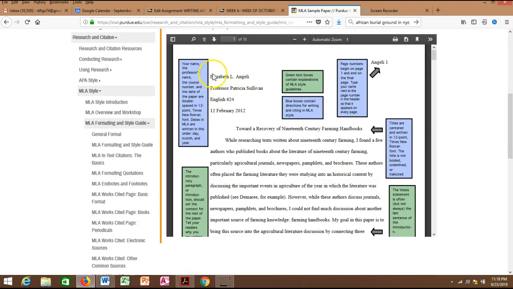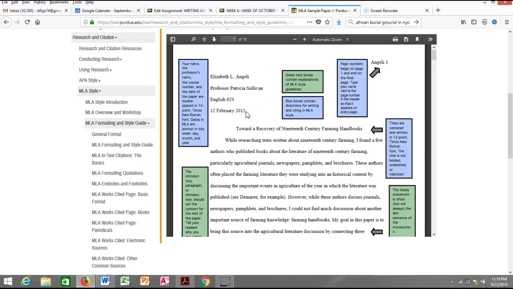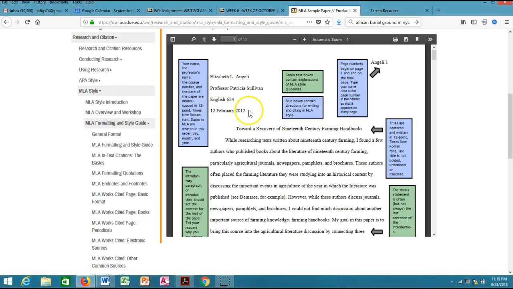Now, what do you notice? You'll notice your name, Professor Sandy, Math 130, and the date that the paper is due, not the date that you type the paper. So let's say your paper is due October 1st, or November 30th, or September 30th, whatever it is. You'll see the day, the month, and the year. Obviously, the year is 2018. You'll also have your last name and the page number on the right corner.